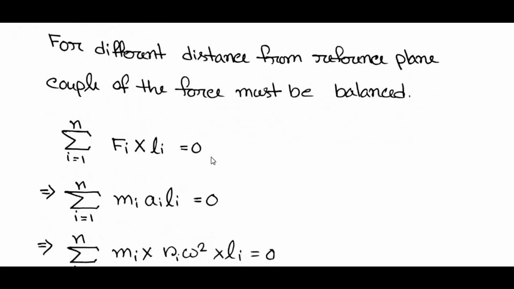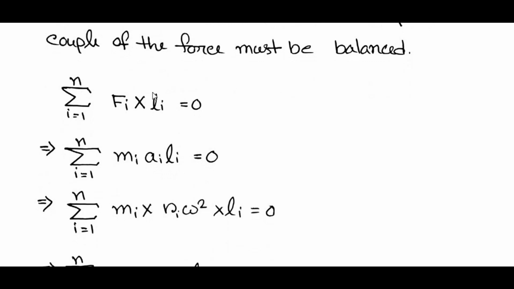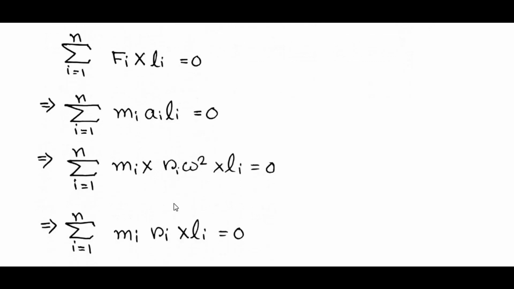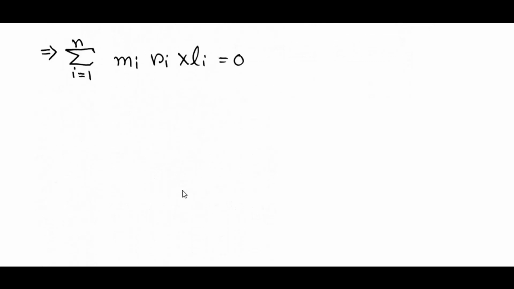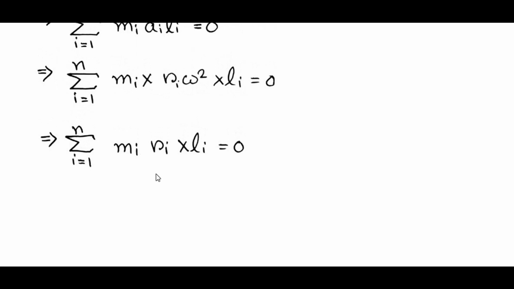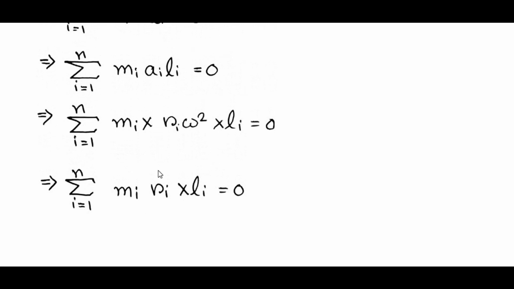If the couple is not balanced, then proper balancing will not be done. So we multiply the length with the force, and since F equals ma, we do this calculation. At last we see that MiRiLi equals 0. So here is the equation for revolving masses at different planes which create couple.